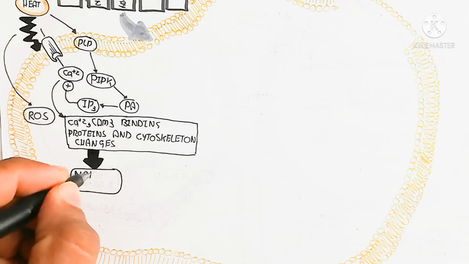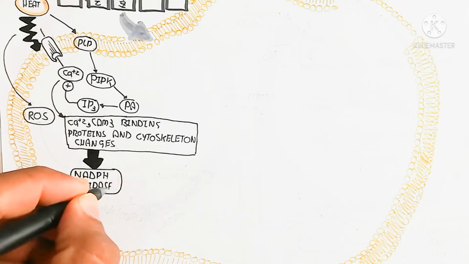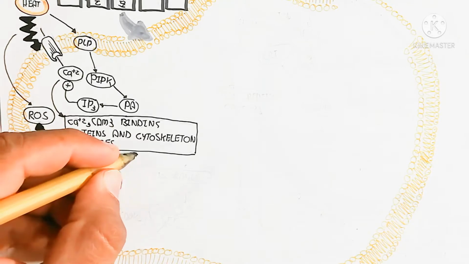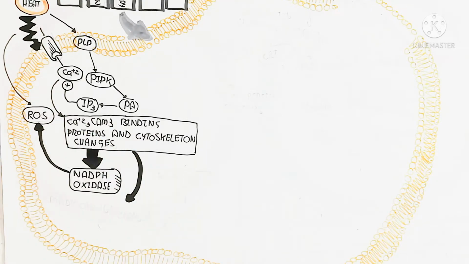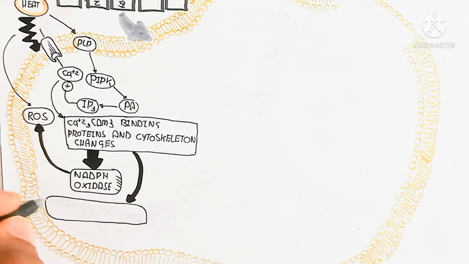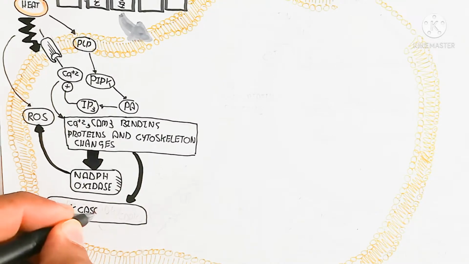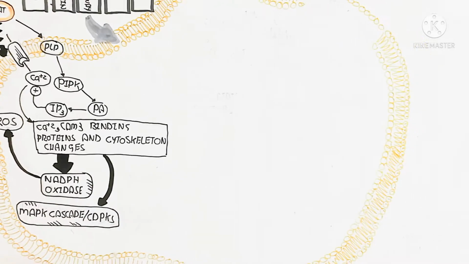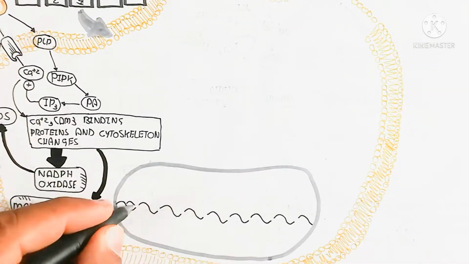On the other hand, the stress produces reactive oxygen species. In this way, the protein and cytoskeleton changes lead to an increase in the NADPH oxidase enzyme. This NADPH oxidase enzyme triggers the reactive oxygen species.